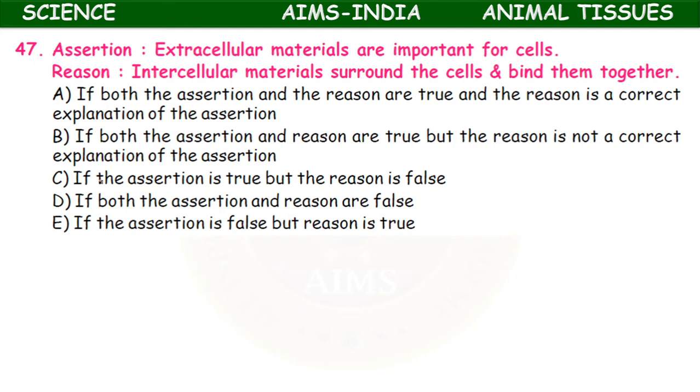You need to select. Extracellular materials are important for cells. Intracellular materials surround the cells and bind them together. Okay, so here both assertion and reason are true. The reason is the correct explanation of the assertion.